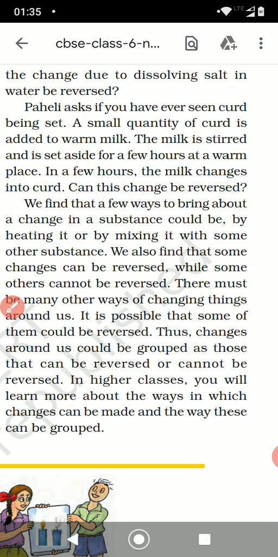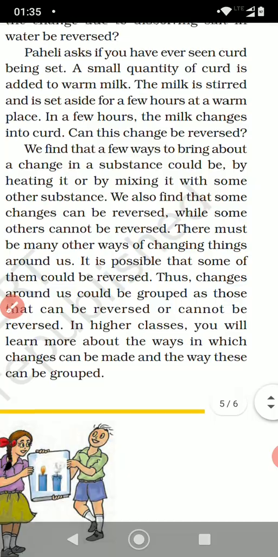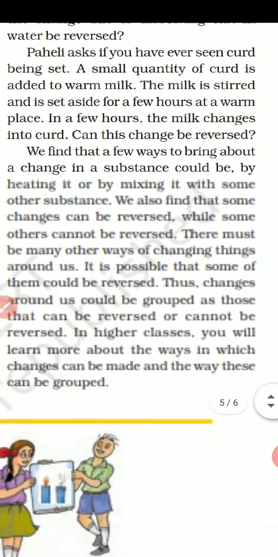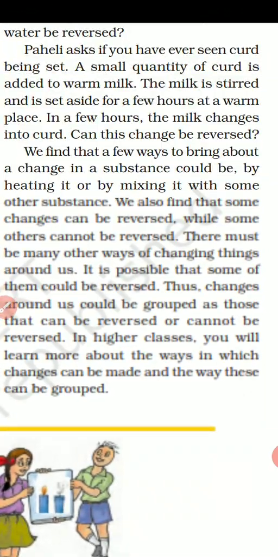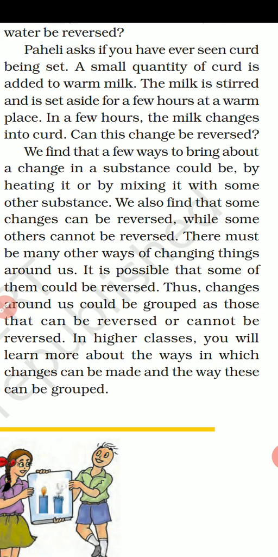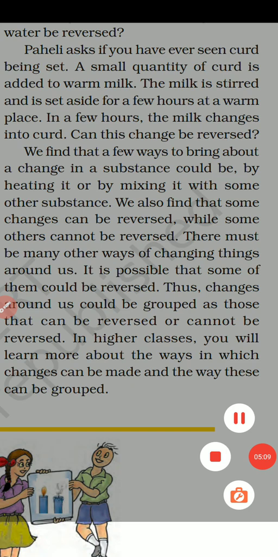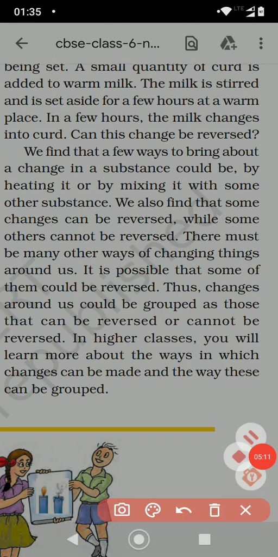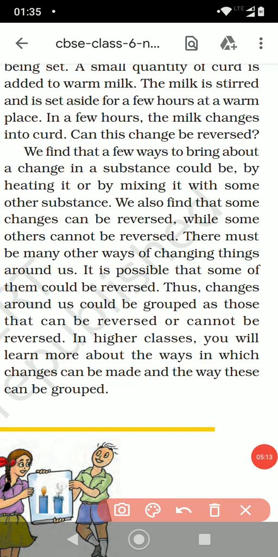So we find a few ways to bring about a change in a substance. How do we bring about the change? We bring about the change by heating it or by mixing it with some other substance.